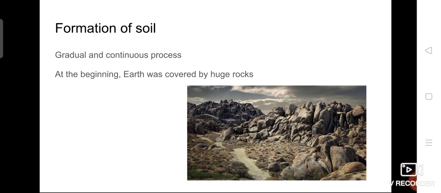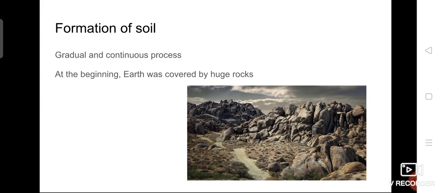Okay, now how the soil was formed, that is, formation of soil. Formation of soil means that from somewhere soil has been formed, isn't it? That is what we are going to see now. It is not a sudden process.